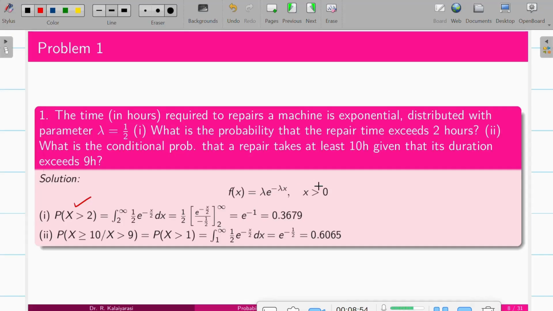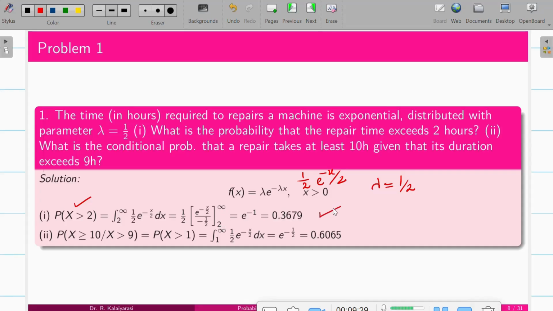So we know the probability density function of an exponential distribution is lambda e power minus lambda x, and lambda in this question is 1 by 2. So it will become 1 by 2 e power minus x by 2. For the first problem, where x exceeds 2, we integrate from 2 to infinity of f of x dx, which is integral 2 to infinity 1 by 2 e power minus x by 2 dx. Make the integration and apply the upper limit minus lower limit, and you will get it.